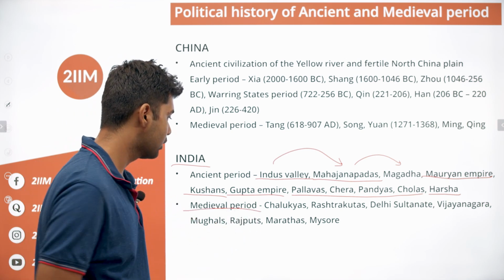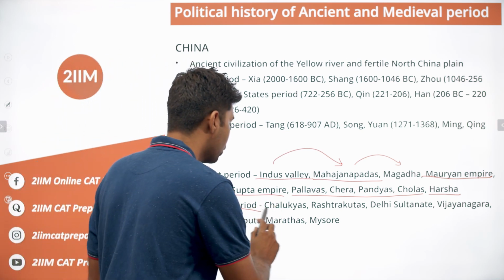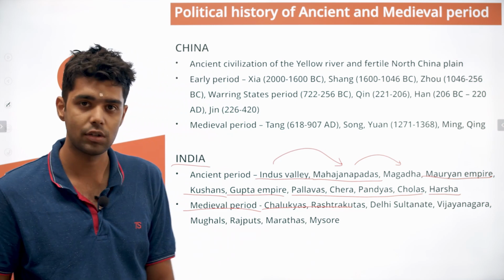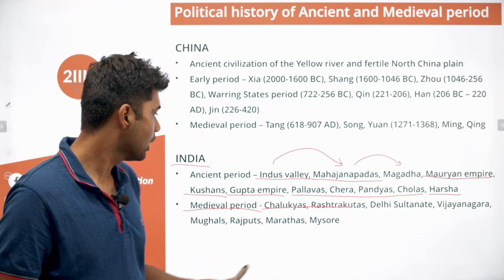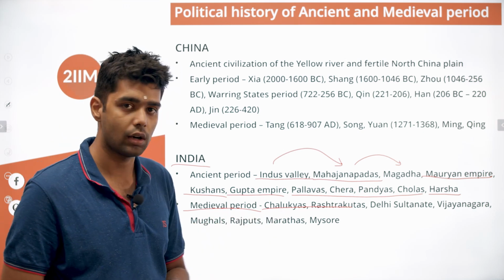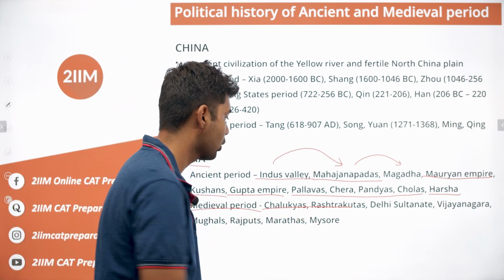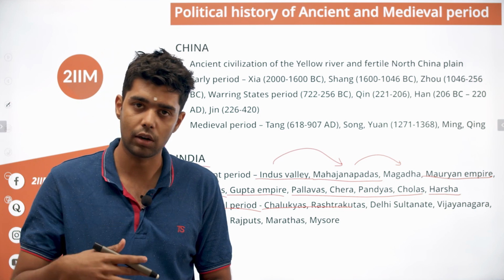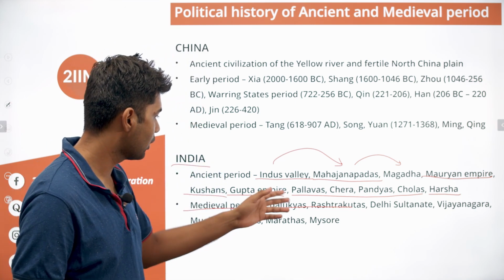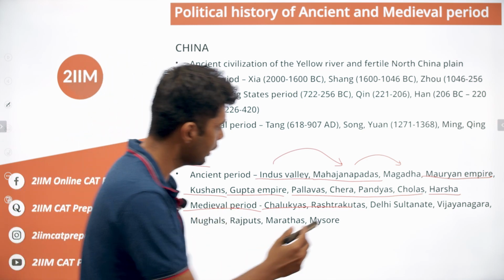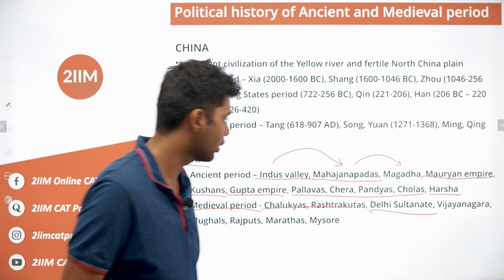So in the medieval period, these two ruling factions, Chalukyas and Rashtrakutas, were restricted to the southern part of India. Chalukyas were in northern part of Karnataka. After them, you had Rashtrakutas. They extended their reign all the way from Karnataka to Maharashtra and then Gujarat and some parts of Rajasthan. So Rashtrakutas extended that way. Again, you come back to the Muslim rule.